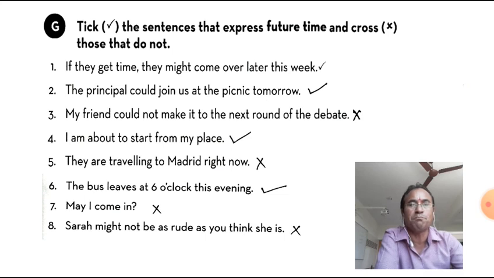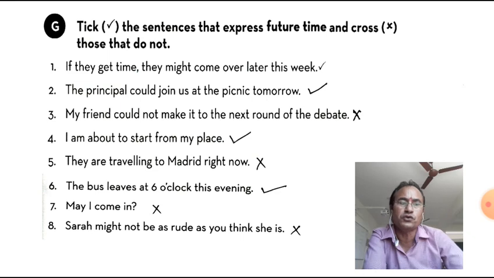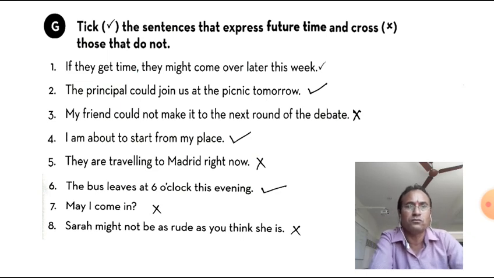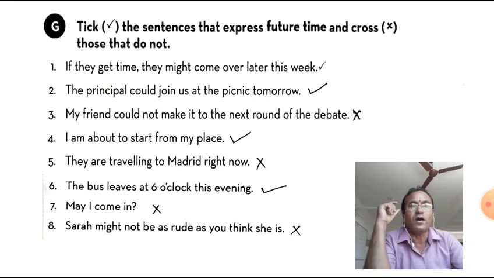My friend could not make it to the next round of the debate. We have put a cross there. If you use could, then you will have to use could have, but it has a vague meaning. That's why we have put a cross.